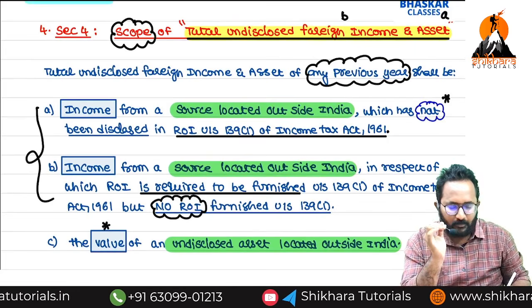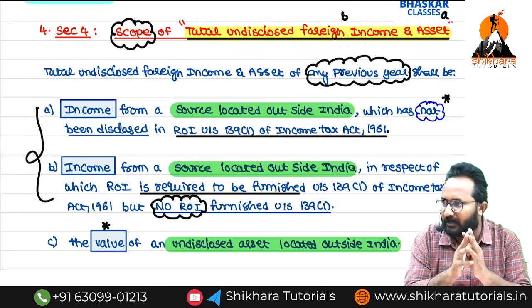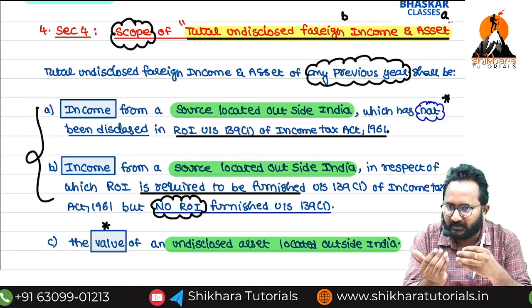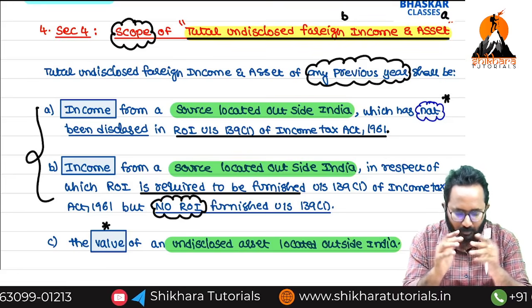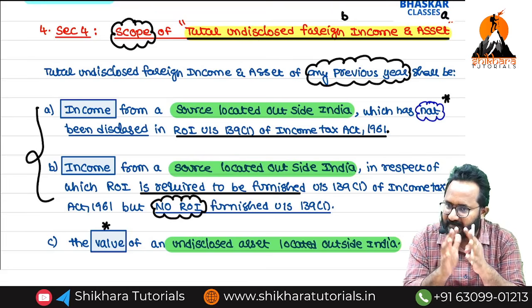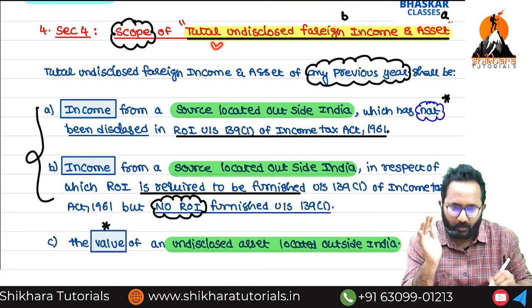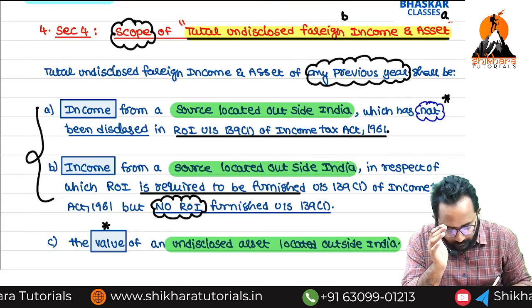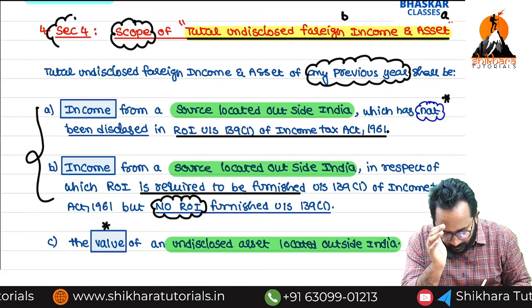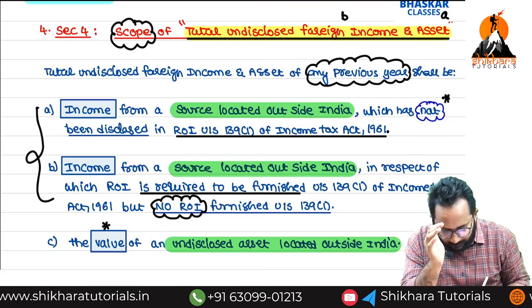Return furnished, but you did not disclose that income in the return of income, or you did not furnish any return at all. That amount you have to include here. Next, if any asset is undisclosed, that value also we have to include. On that value, what is the rate we are required to pay? 30%.